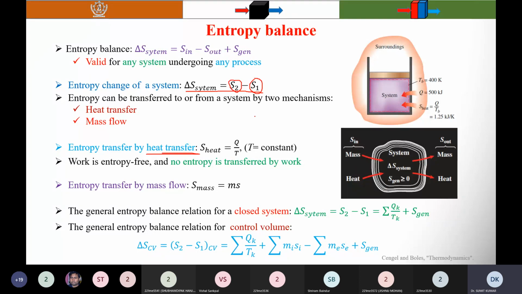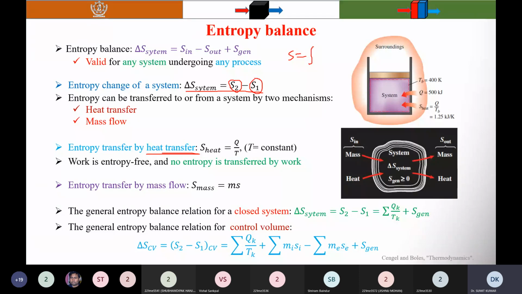Here it's written that entropy transfer by heat is equal to Q by T. Here I have assumed that T is constant. If it is not constant, then we need to do the integration. Similarly, if the entropy is not constant, you need to do the integration and find the entropy change of the system.